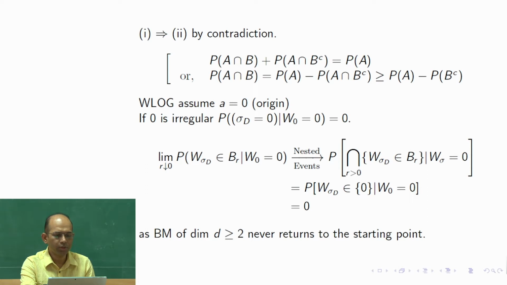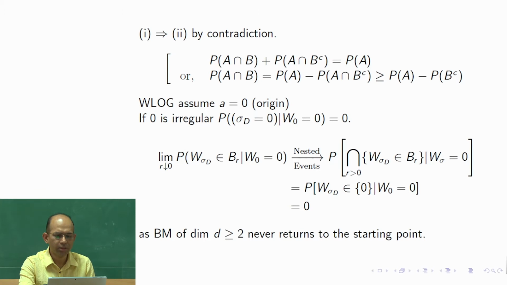As I have mentioned, we are going to take the proof by contradiction approach. So, we consider 0 is irregular. Without loss of generality, we assume the point A is 0 here, the origin, and we assume that 0 is irregular. What does it mean?